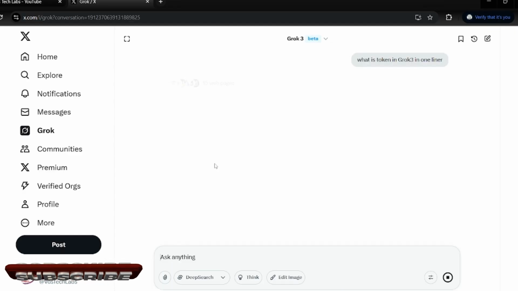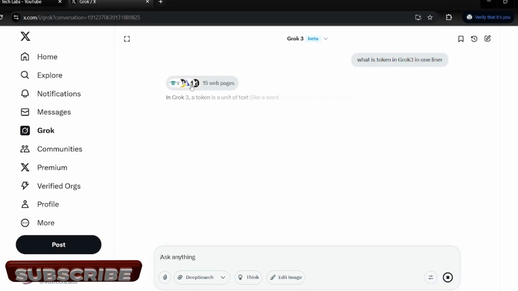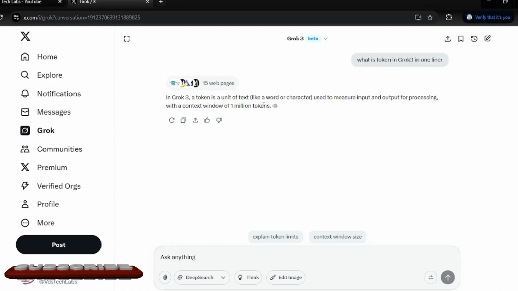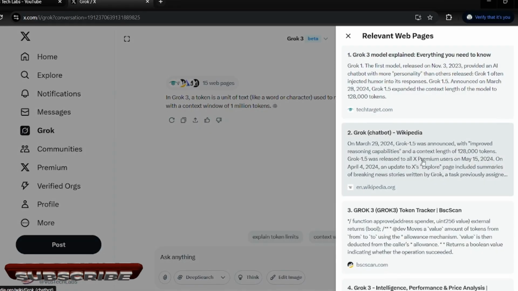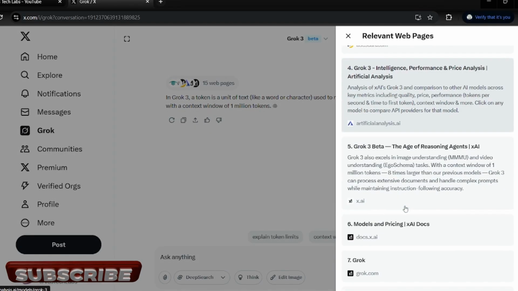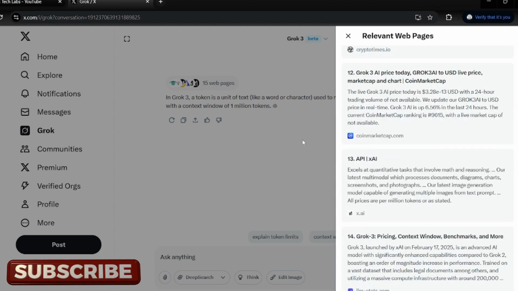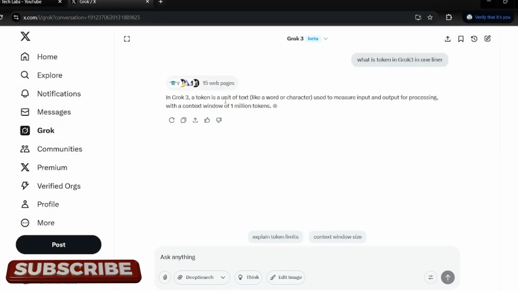See, in Grok 3, a token is a unit of text like a word or character, right? Used to measure input and output for processing, with a context window of 1 million tokens. And what are the resources? See, these are the resources we find here: Wikipedia, Grok 3 intelligence performance, price analysis, Grok 3 beta, all these resources. So it will tell you live resources also, from where it gets this information, live updates. That's why it has real-time access.